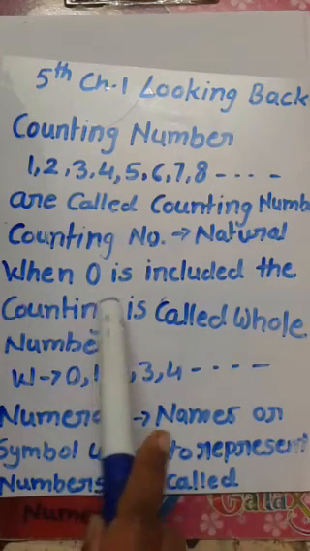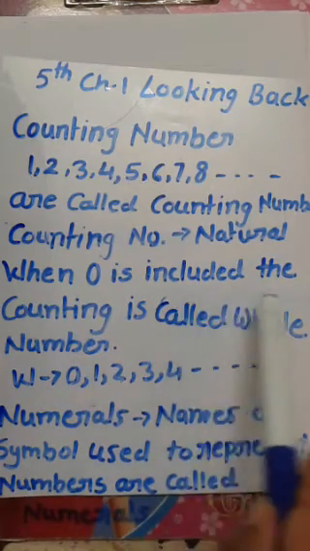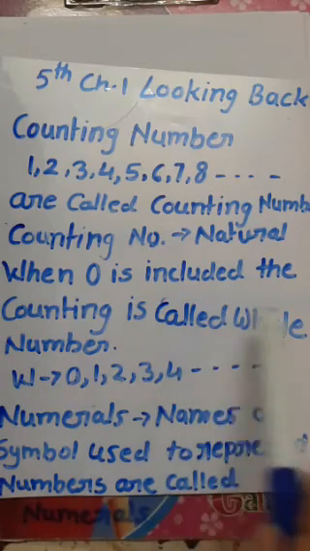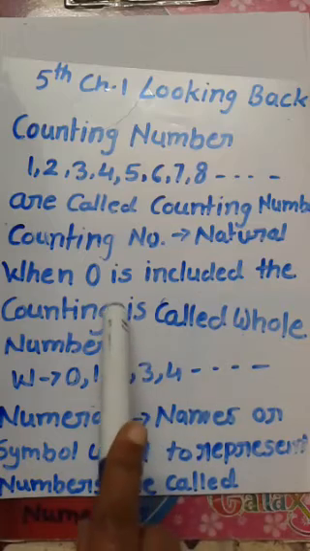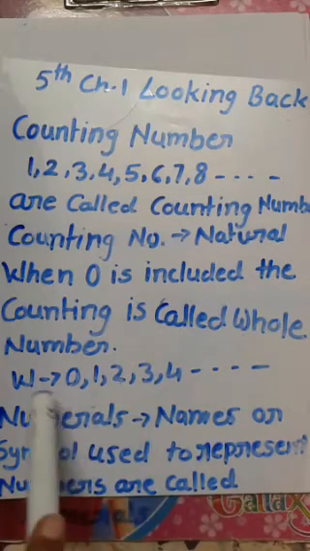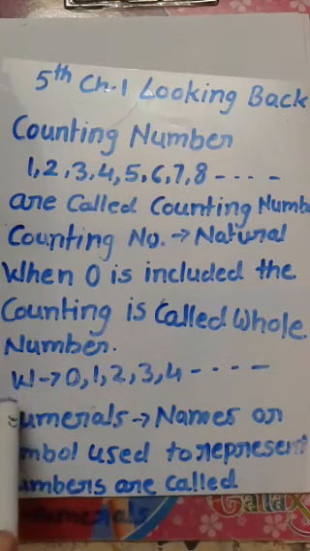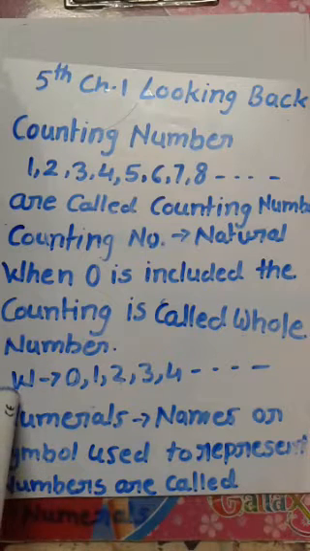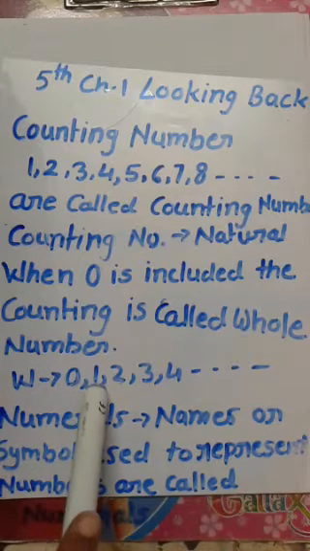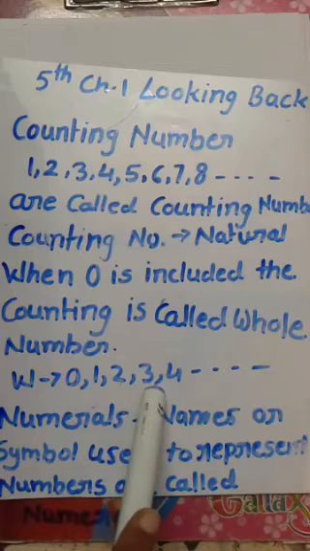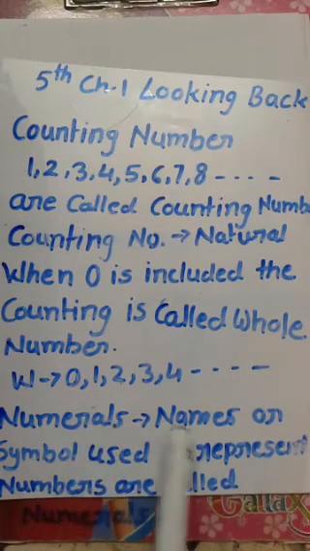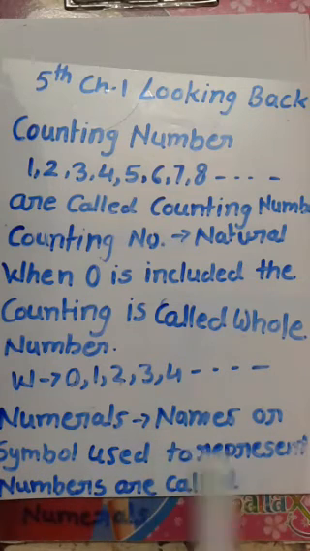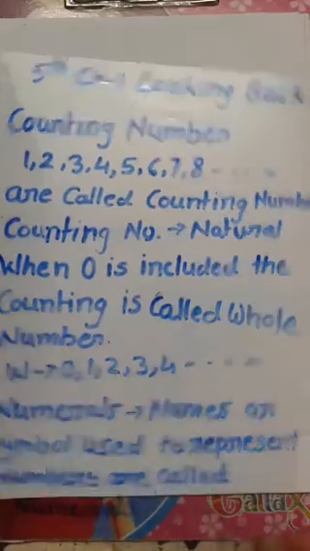When 0 is included, the counting numbers are called whole numbers. Any natural number, if 0 is included, is called a whole number. Whole numbers are indicated by W: 0, 1, 2, 3, 4 are whole numbers. Numerals: names or symbols used to represent a number are called numerals.